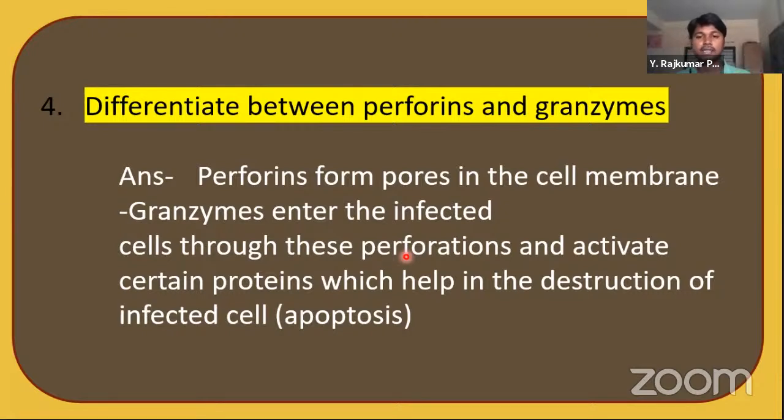These are the substances that destroy the infected cell. Why does the infected cell have to be destroyed from the body? Because if the infected cell grows with all the microorganisms, other cells which are present beside it also get affected. So to protect other tissues, infected tissues are completely destroyed by our own immune system. This is also called apoptosis. Apoptosis means the death of the infected cell. Hope you understood. Let's go to the next question.